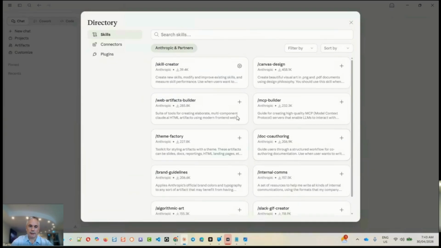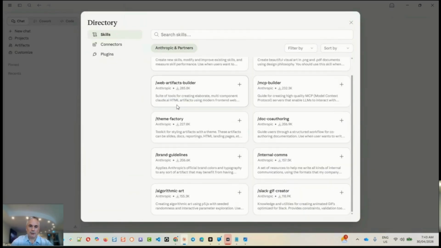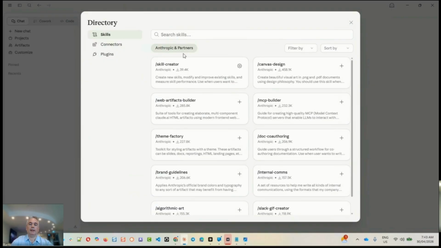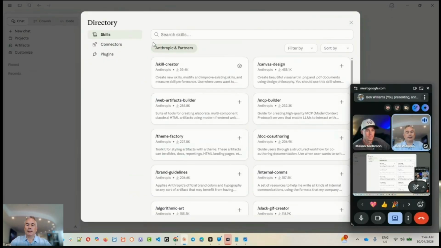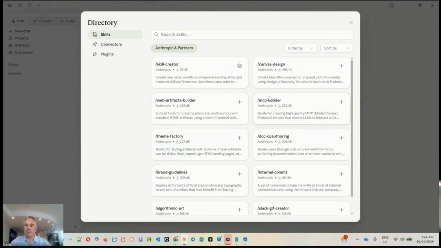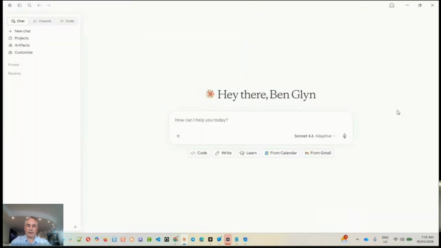And here, if I select add skills, I've got the ability to add existing skills from the marketplace. Obviously, these skills are vetted by Claude or Anthropic, so they're going to be safe to use. We'll have a look at a couple of these. They've got skills to help with your brand guidelines. They've actually got a skill creator, which is really quite useful. We'll be using that one, and that's a skill to create skills, if you like. So there is a marketplace for these skills, and there are also external marketplaces as well.